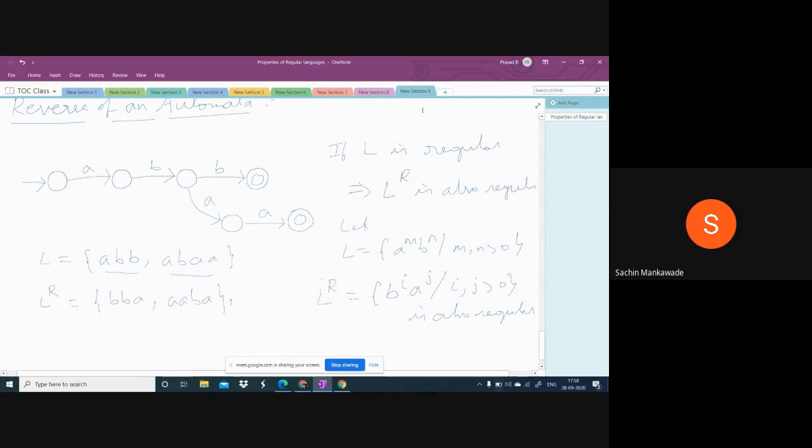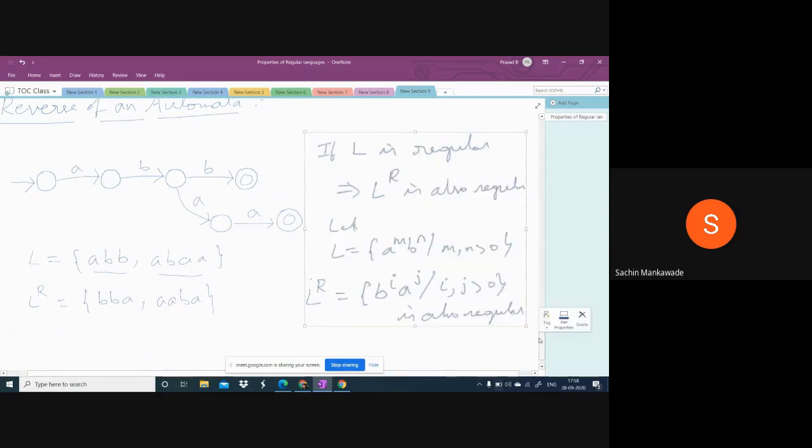So first, guys, you copy this part, whichever I have selected. Take the heading, reverse of an automata. After that, if L is regular, implies L power R is also regular. Then take the example. Let L equal to A power M, B power N, M comma N greater than 0.